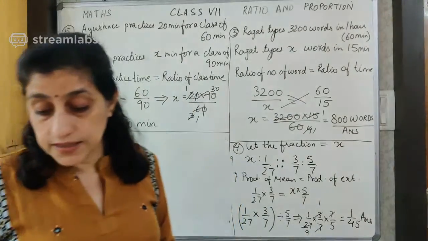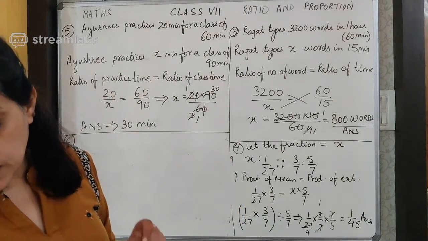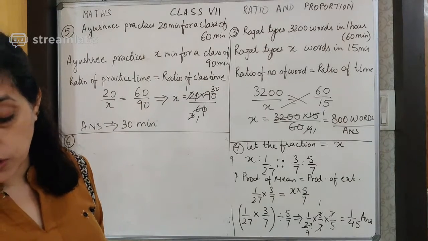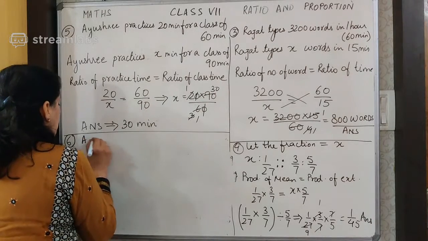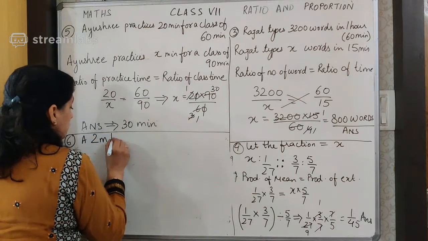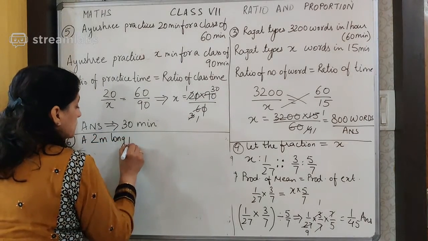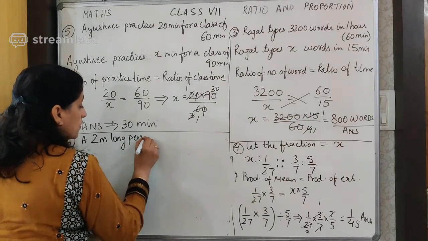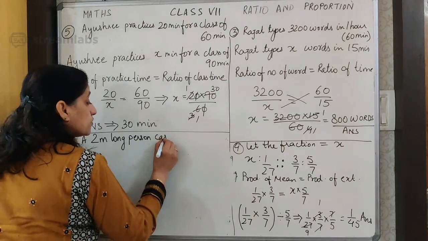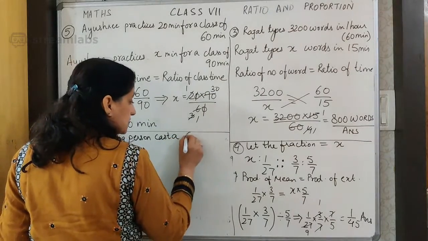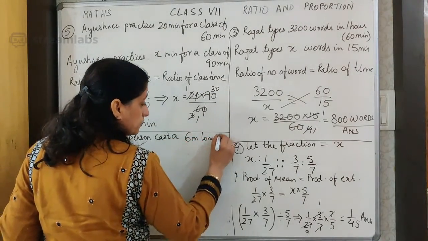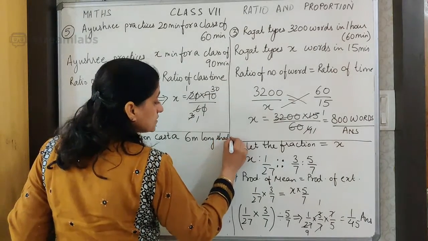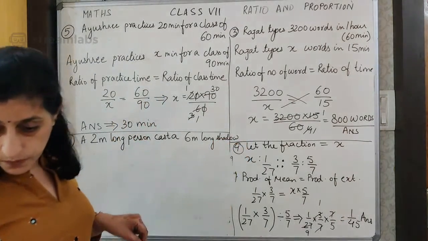So they are saying in this question that a person who is 2 meter long casts a shadow of 6 meter. A 2 meter long person, meaning if someone is 2 meter long, how long is their shadow? It casts a 6 meter long shadow. Now there is a pole, I think it's a building.